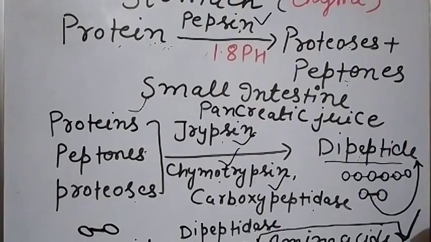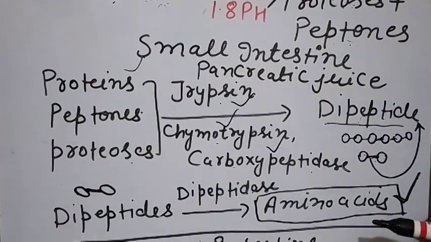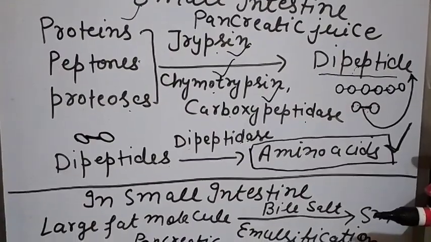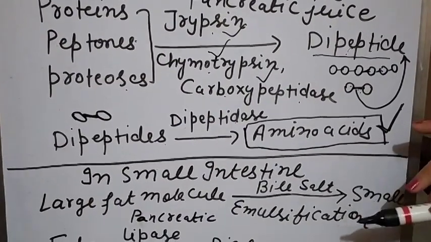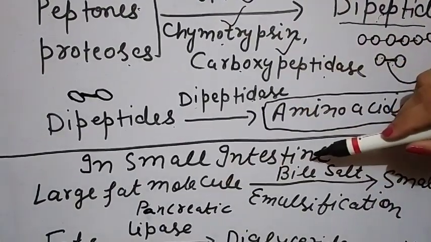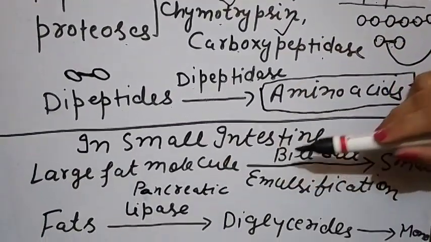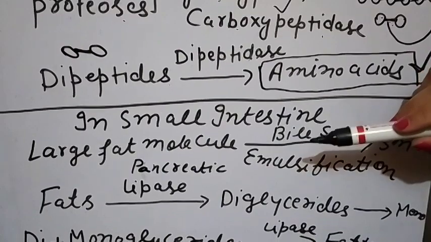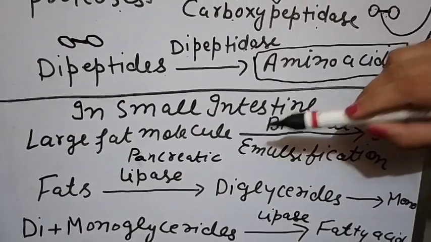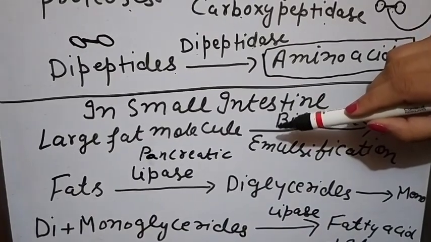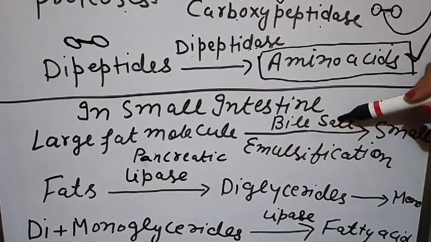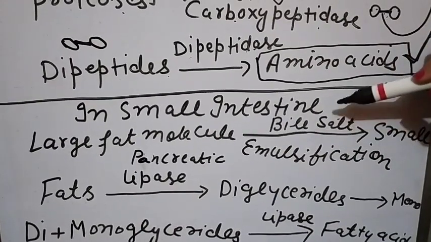In the mouth there is no fat digesting enzyme, in the esophagus also none, and in the stomach some amount of lipase is there, but fat digestion has not started. In the small intestine, the duodenum part, the bile juice is collected by the hepatopancreatic duct, or you can say the bile salt is there, that is coming from the liver.